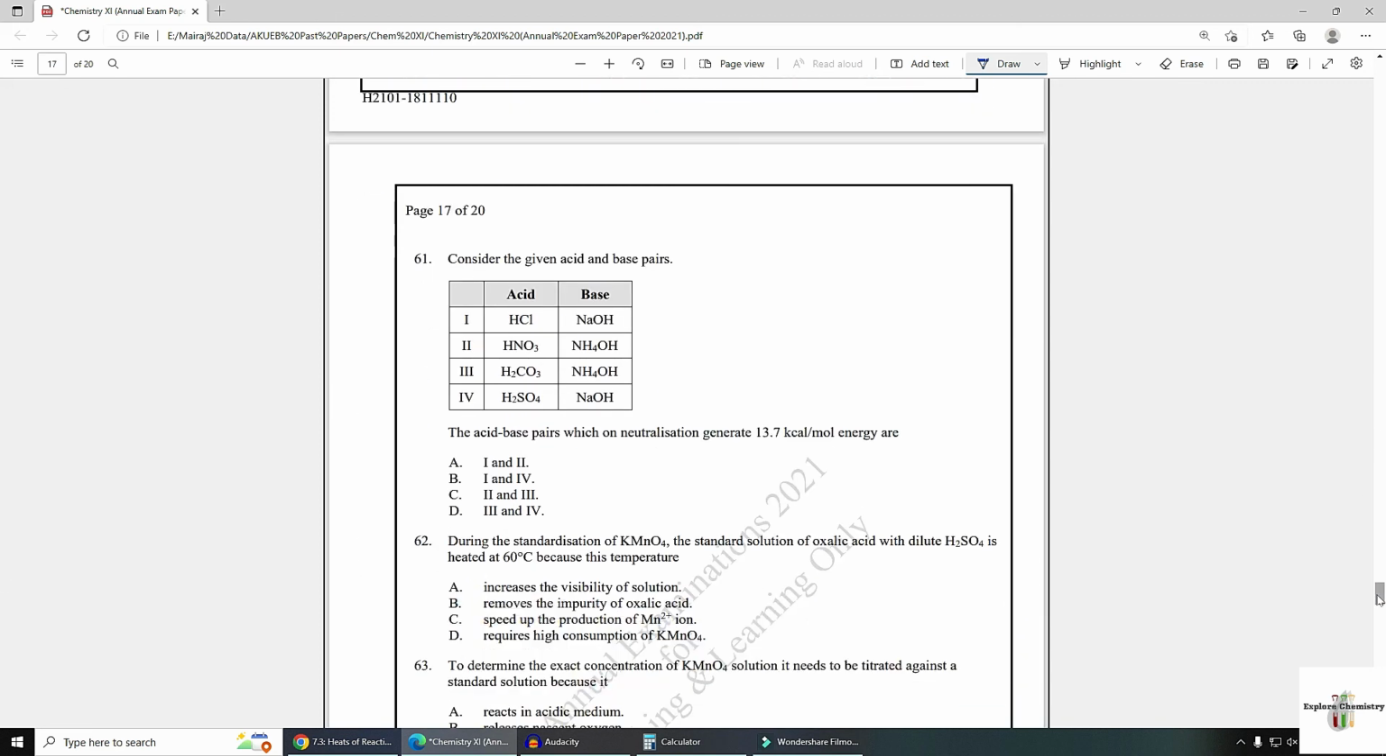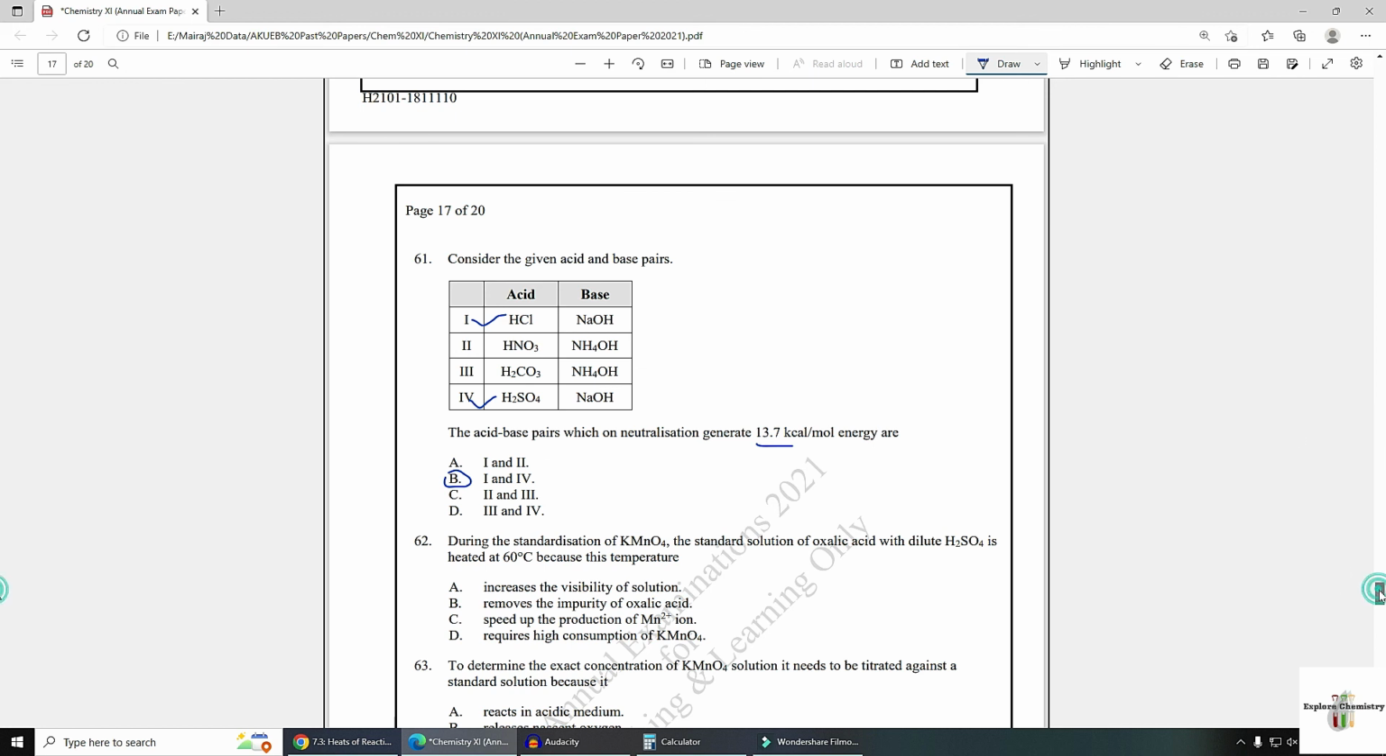Number 61. Consider the given acid and base pair. An acid base pair which on neutralization generates 13.7 kilocalorie per mole. This value of heat is generated by the neutralization of a strong acid and strong base. So here 1 is showing strong acid and base, in 2 this one is a weak base, this one is a weak base, 4 is showing strong acid and base. So 1 and 4 is the correct answer, that is option B.